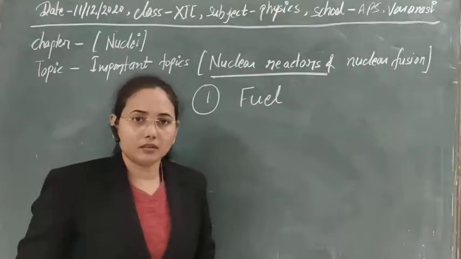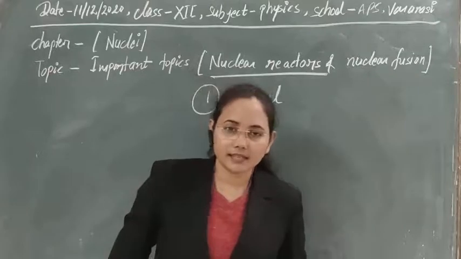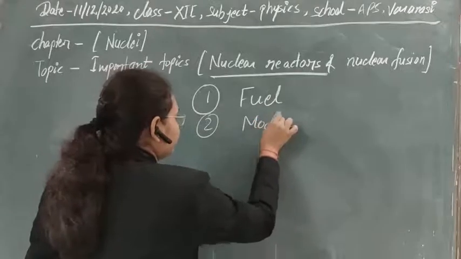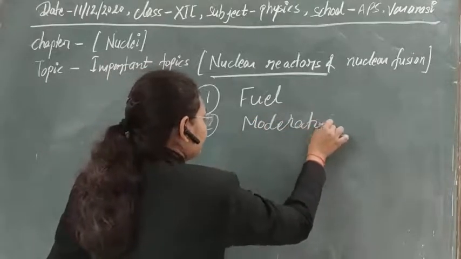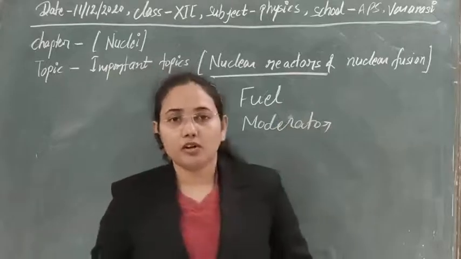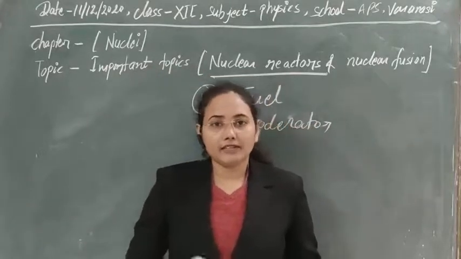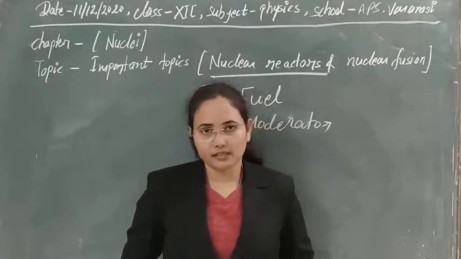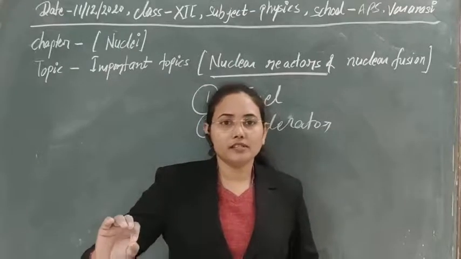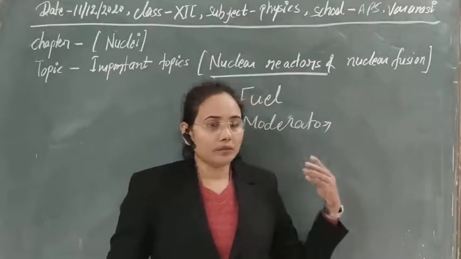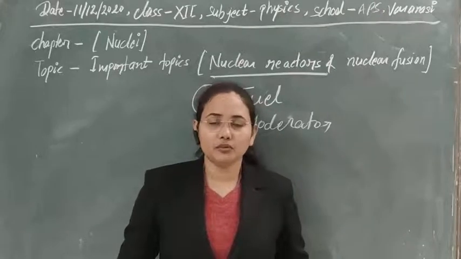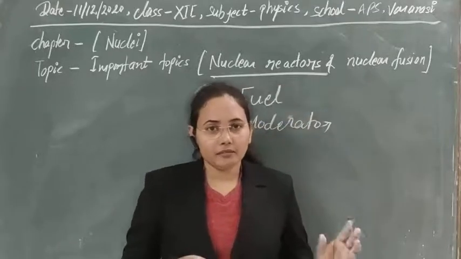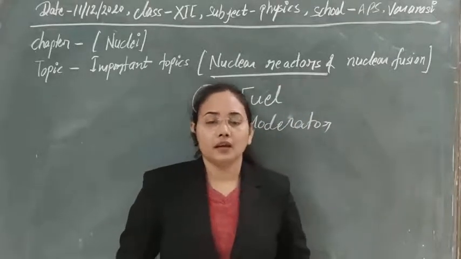After knowing about the fuel of the nuclear reactors, the second thing that we have to use in nuclear reactors is the moderator. What is a moderator here? As we know, after every fission, three neutrons are produced in every fission reaction. Clear? We use one neutron for the fission, and after fission three neutrons are produced, and they are very fast moving neutrons, and they have a tendency to escape from the nuclear reactor, and we have to use those neutrons for the further fission reaction.